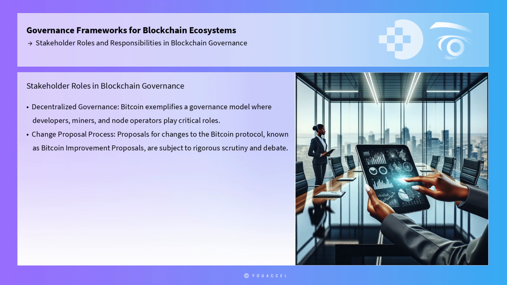Case studies of blockchain networks, such as Bitcoin and Ethereum, provide valuable insights into stakeholder roles in governance. Bitcoin, with its decentralized and permissionless nature, exemplifies a governance model where developers, miners, and node operators play critical roles. Proposals for changes to the Bitcoin protocol, known as Bitcoin Improvement Proposals, are subject to rigorous scrutiny and debate among stakeholders, ensuring that only well-vetted changes are implemented.